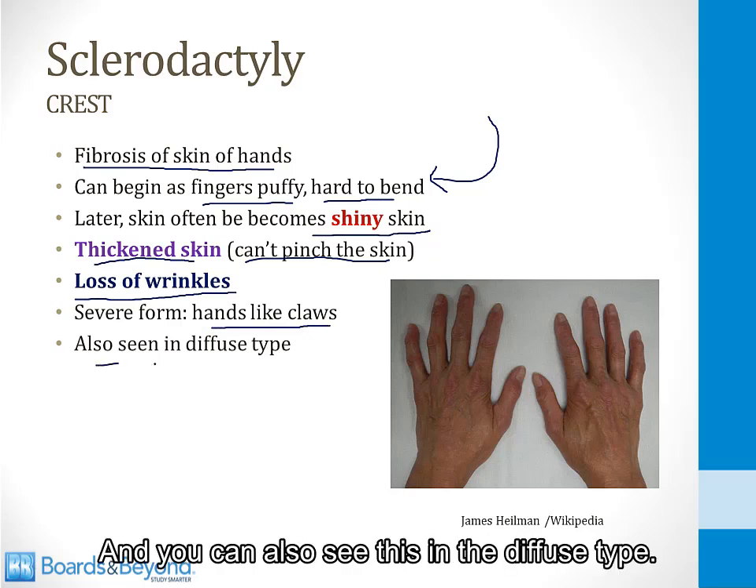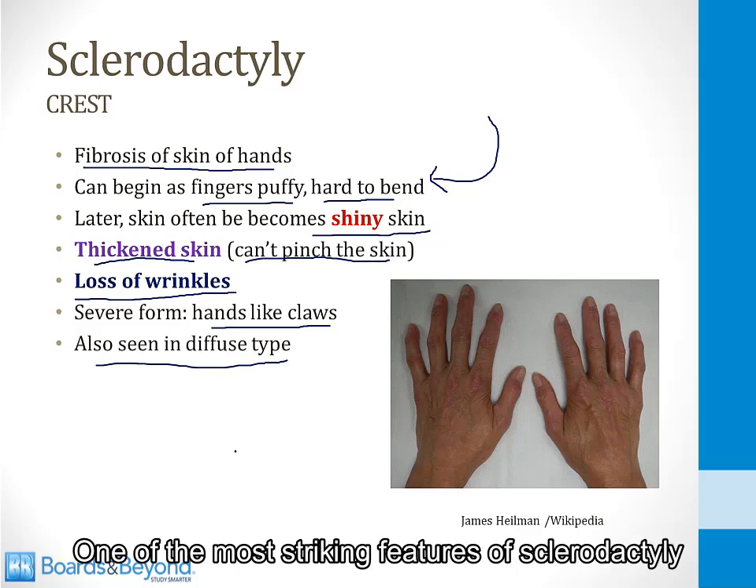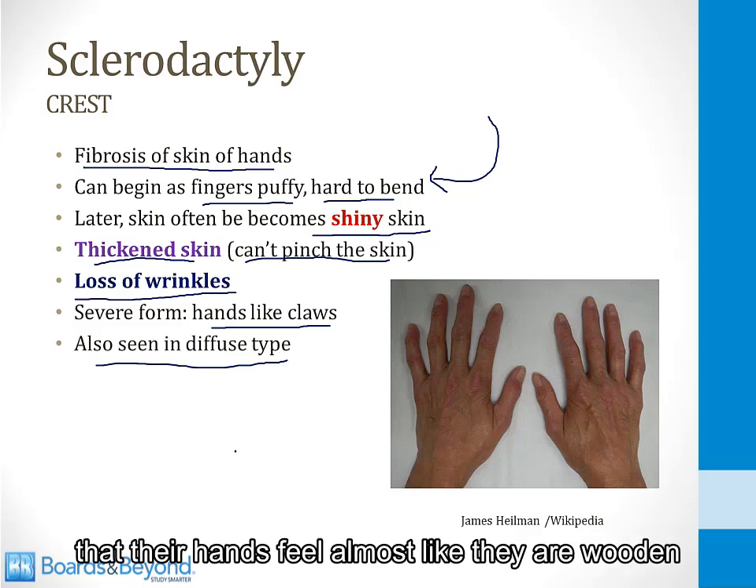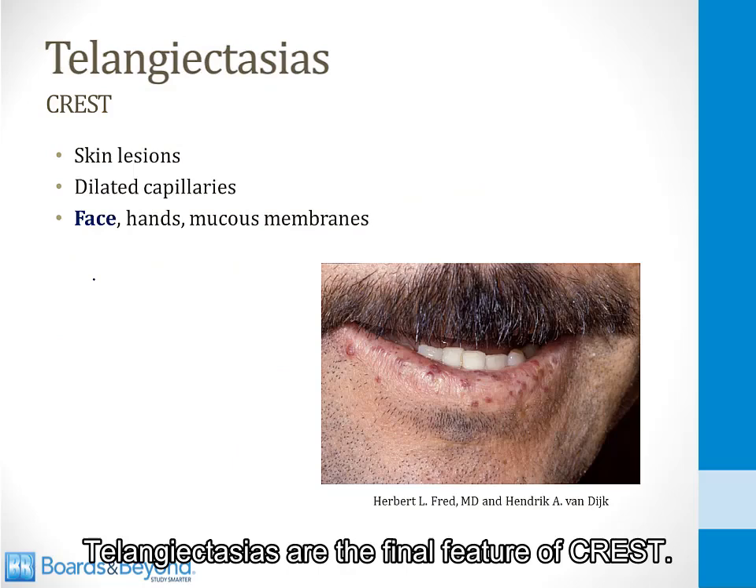And you can also see this in the diffuse type. All of these symptoms of CREST can also occur in the diffuse type. One of the most striking features of sclerodactyly occurs when you shake the hands of a patient with scleroderma. If you ever get to do that, you will see that their hands feel almost like they are wooden from the disease. Telangiectasias are the final feature of CREST.